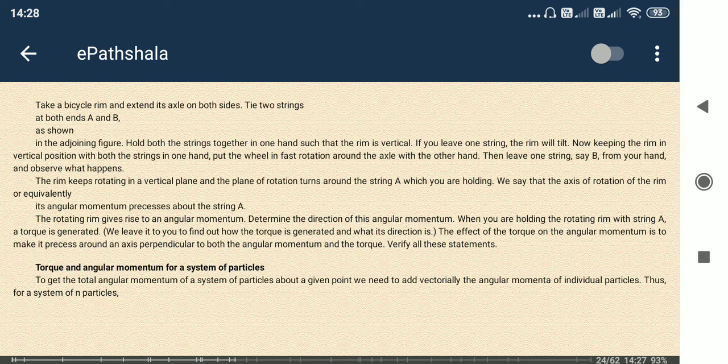In translational motion we have velocity, but in angular motion it is angular velocity, omega. Force, capital F, in translational motion; in angular motion it is torque, tau. For acceleration in translational motion it is small a, but alpha for rotational motion.